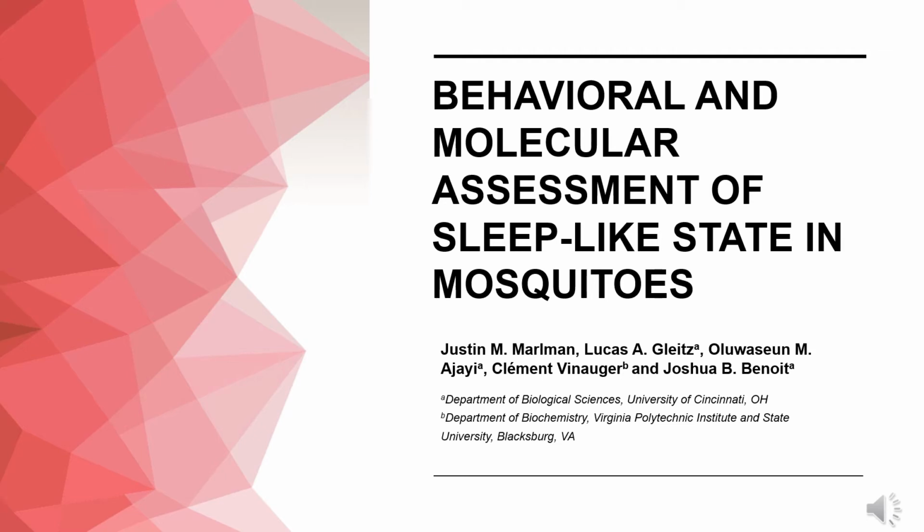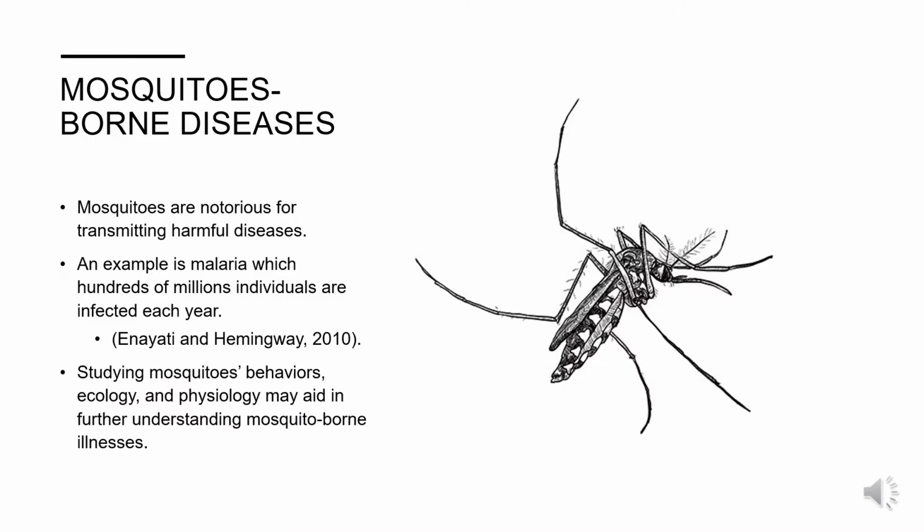Welcome to Behavior and Molecular Assessment of Sleep-like States in Mosquitoes. Mosquitoes are efficient vectors at transmitting harmful diseases such as malaria and yellow fever. More than half the world's population is at risk of mosquito-borne diseases. Therefore, it is important to study mosquito behavior and ecology to further enhance and improve existing disease models and control strategies.